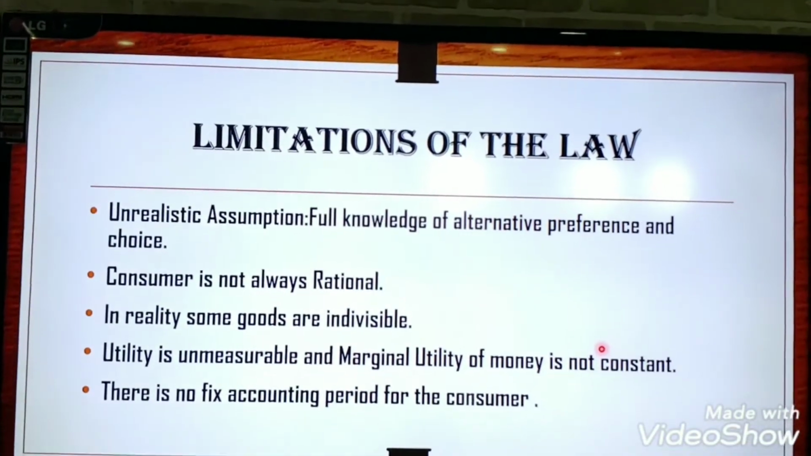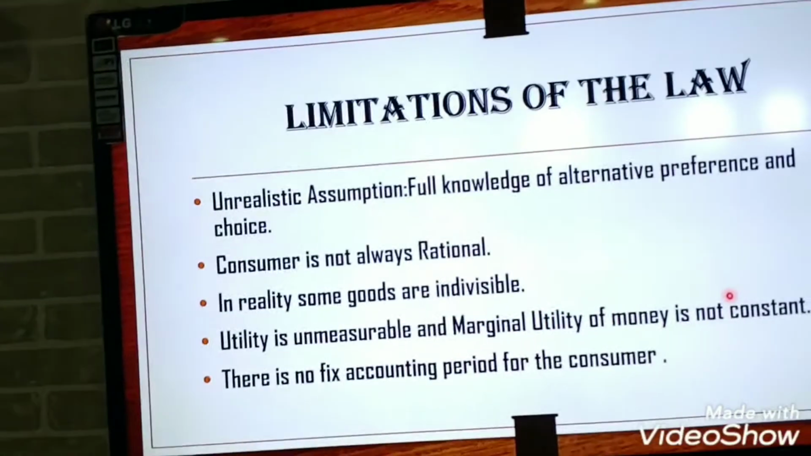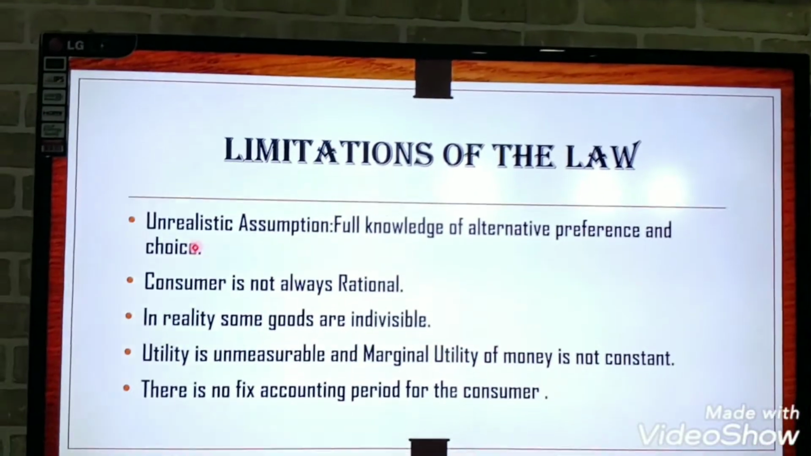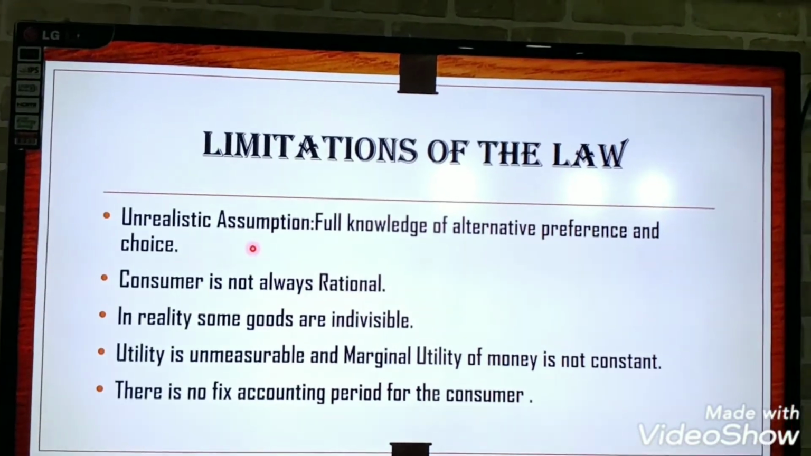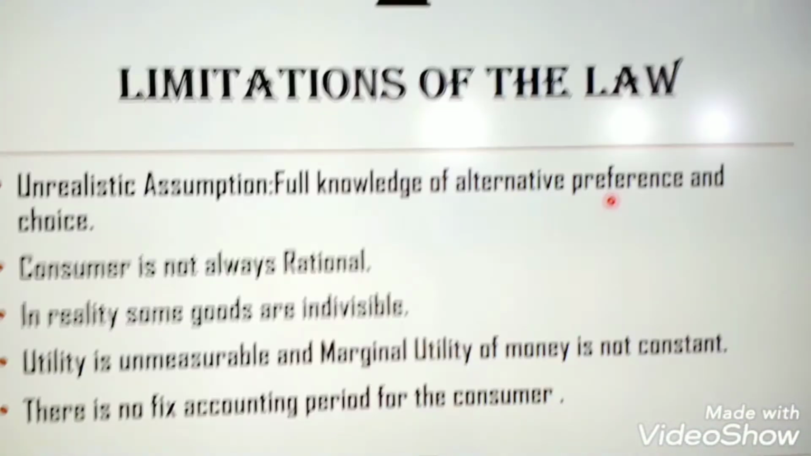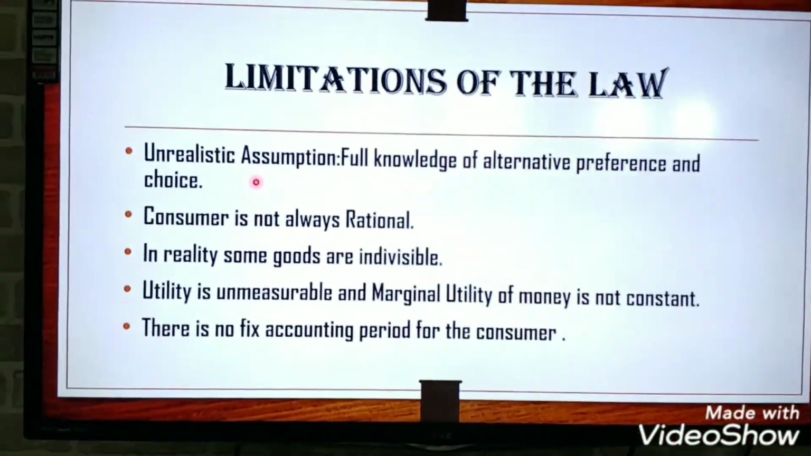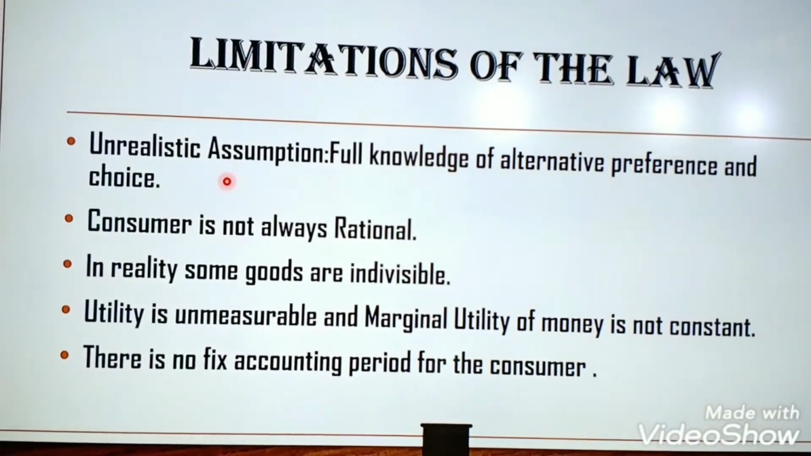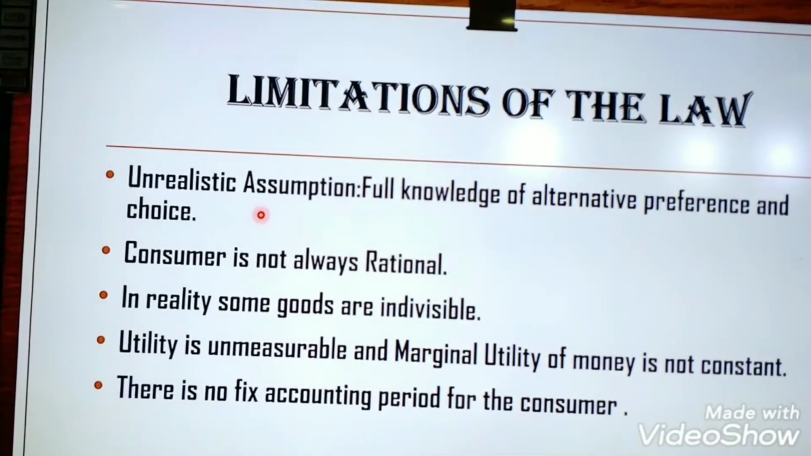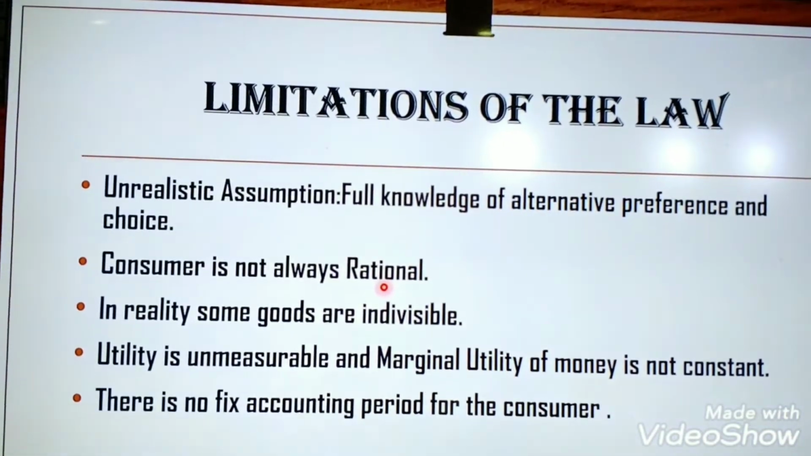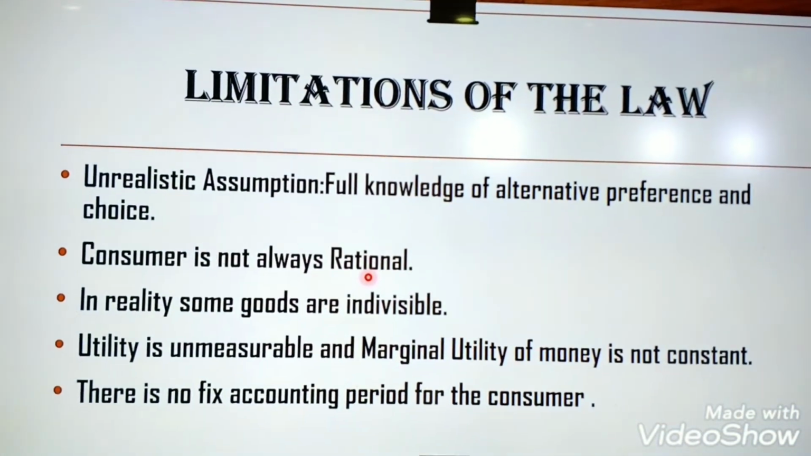Now comes the limitations of the law. First is unrealistic assumptions. That means full knowledge of alternative preferences and choices. It is impossible. No one has the full knowledge of the alternative goods or services. Consumer is not always rational. This is also true. We cannot say that a consumer will always be rational.